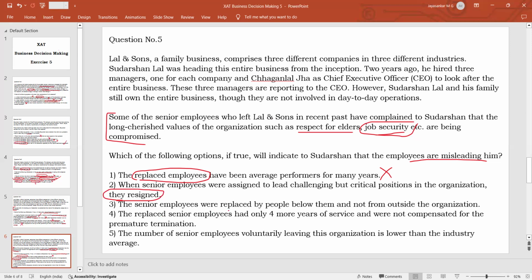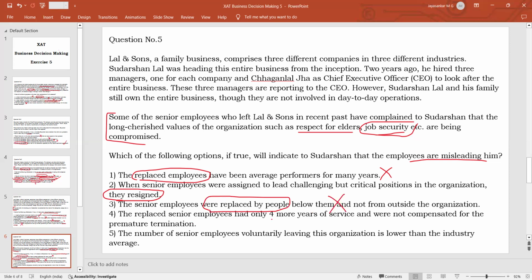Option 3, senior employees were replaced by people below them and not from outside the organization. They were replaced again. Yes, the new people were not from outside, but still they were replaced. So this is against the value of job security. This is not going to prove that the employees were lying. It will prove that what the employees were saying is actually correct.